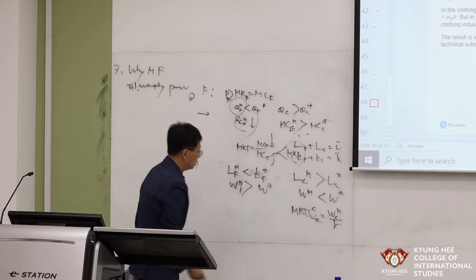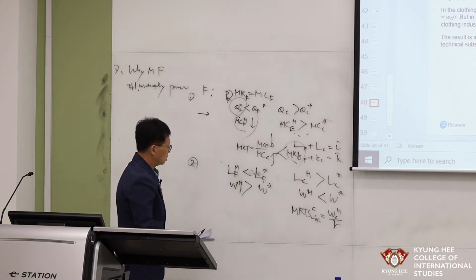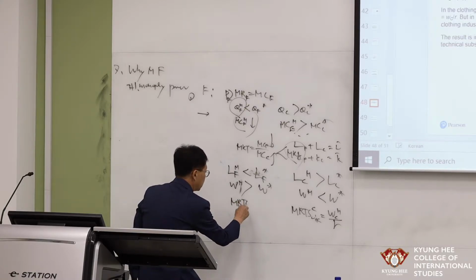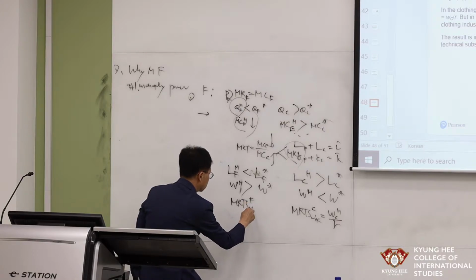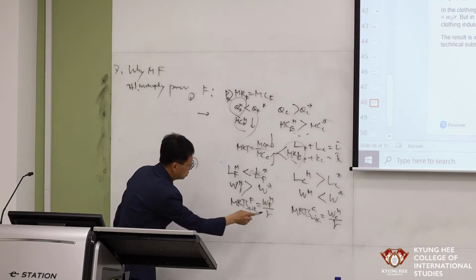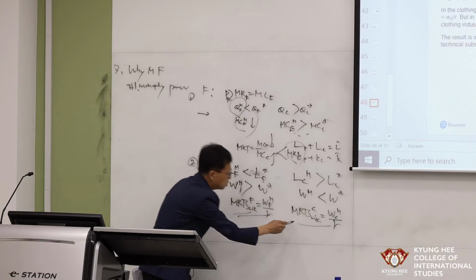So, like this. Also, the same thing happens in the food market. MRTS food in food production is the wage rate in food over R. This one is equal to this one. This one is equal to this one.